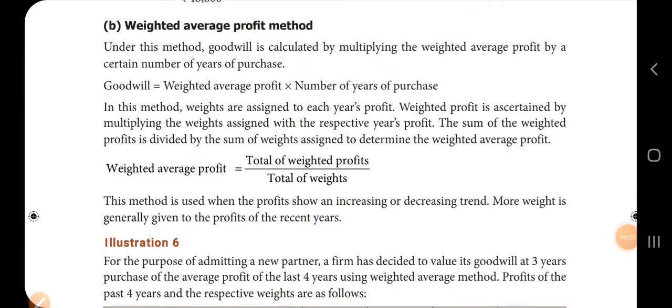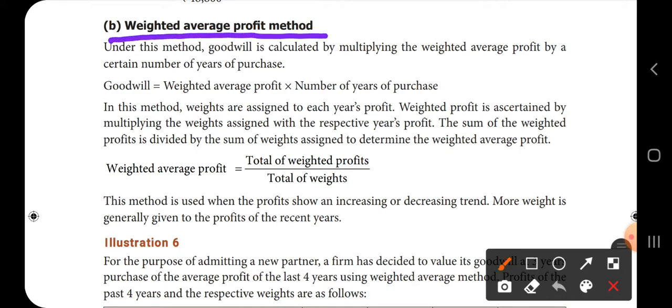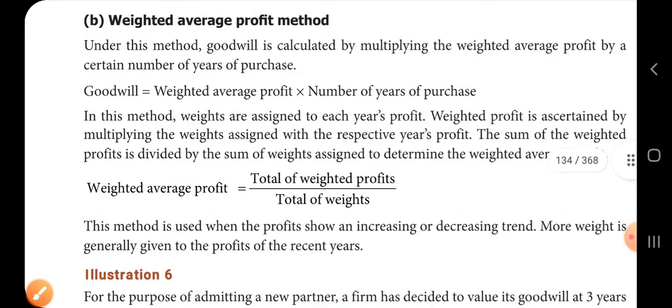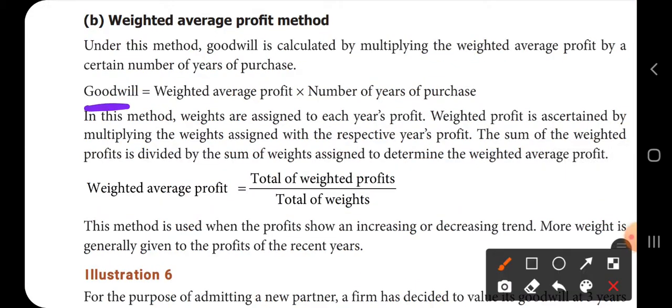Now we have worked out the problems under the simple average profit method. The next one is weighted average profit method. Now the formula is just the same, only thing you will change this. See here, under the average profit method you will write goodwill is equal to average profit into number of years, whereas under the weighted average profit method the formula will be goodwill is equal to weighted average profit into number of years.